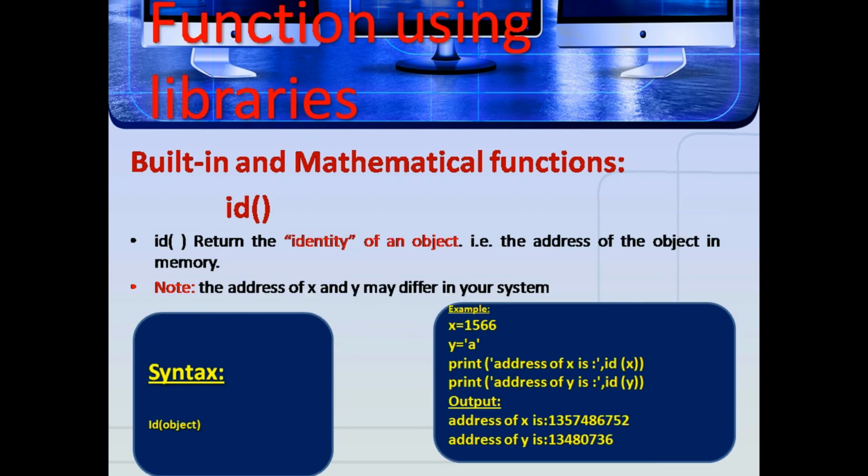ID function. It returns the identity of an object, that is, the address of the object in memory. Syntax: id(object). Example: x = 1566, y = 'a'. print("address of x is", id(x)), print("address of y is", id(y)). Here the output is: address of x is 135748675, the storage allocation address in memory. Address of y is 13480736.